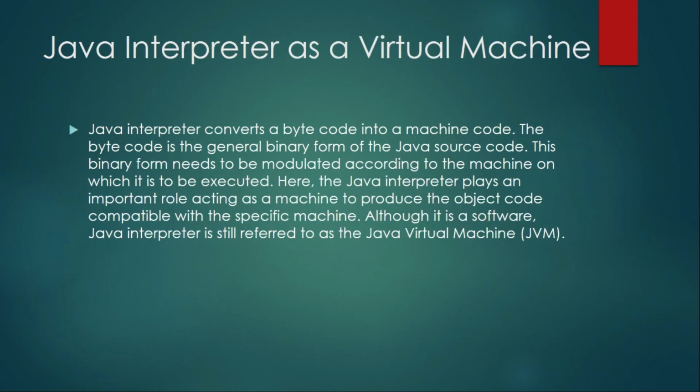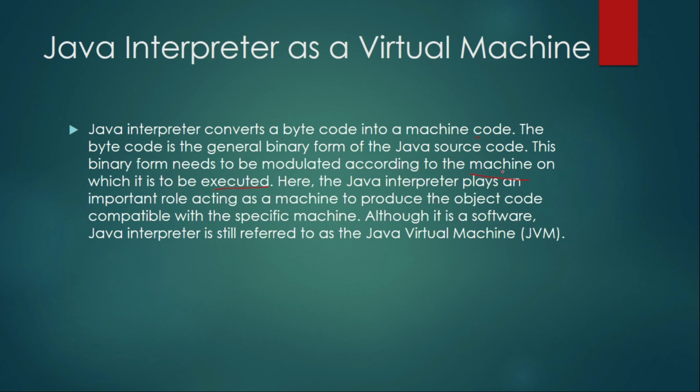The Java interpreter acts as a virtual machine. The Java interpreter converts a bytecode into machine code. The bytecode is the general binary form of the Java source code. This binary form needs to be modulated according to the machine on which it is to be executed.